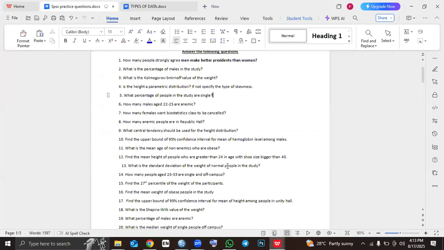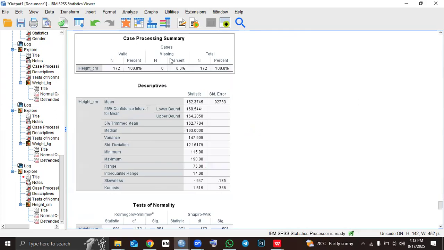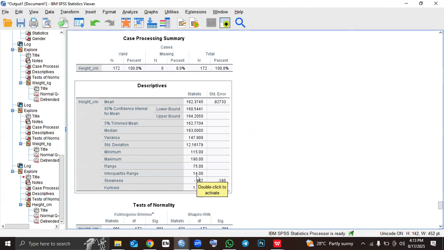That answers our question. You can also determine the skewness from a skewness value. So if you look at the descriptives here, you see skewness there. If the skewness is less than 0, then it is what? Left skewed. If it is greater than 0, then it is right skewed. So you see our skewness value is negative 0.647. It means that it is what? Left skewed, because it's less than 0. So it is left skewed.